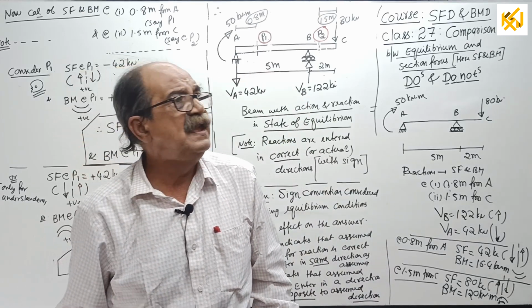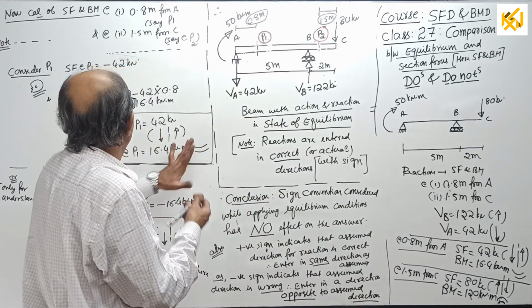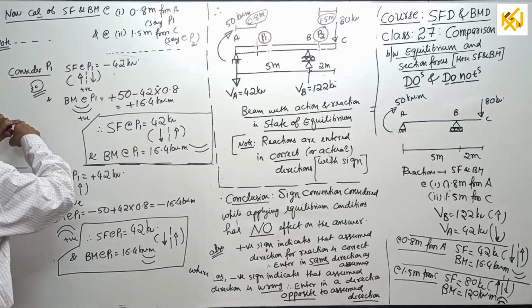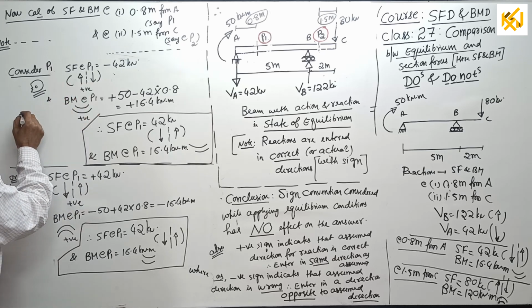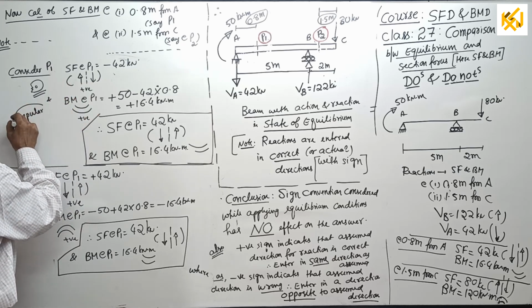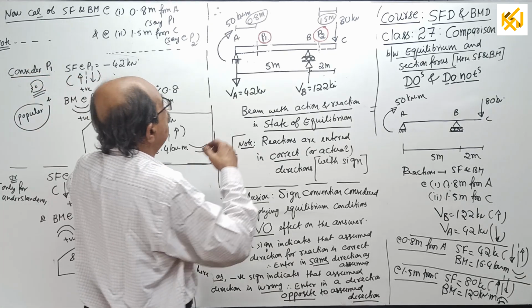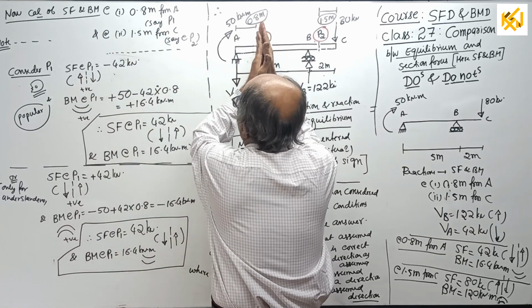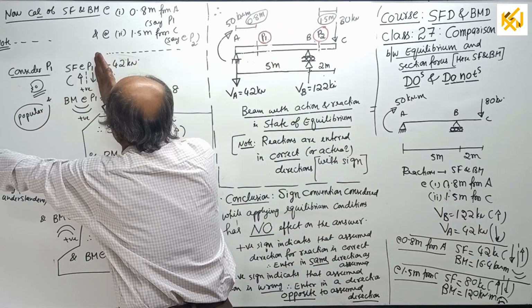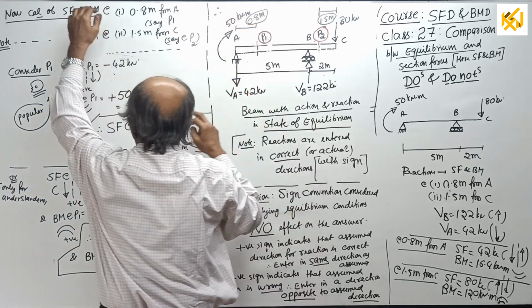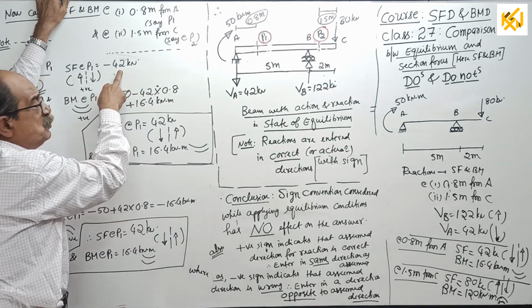This is thoroughly explained. So you write here, first we will consider our popular or usual sign. This is popular or our sign in future. The second is deliberately opposite, just to get an idea. Now, shearing force at P1. Look this side, and here also look that side only. When you look that side, this is plus, this is minus. Therefore, answer is minus 42.